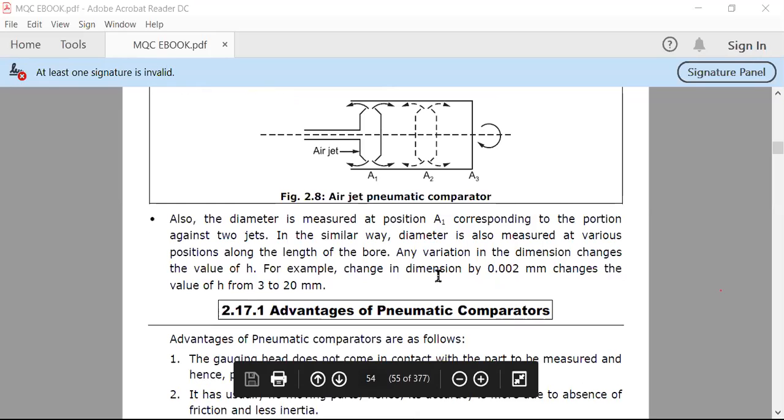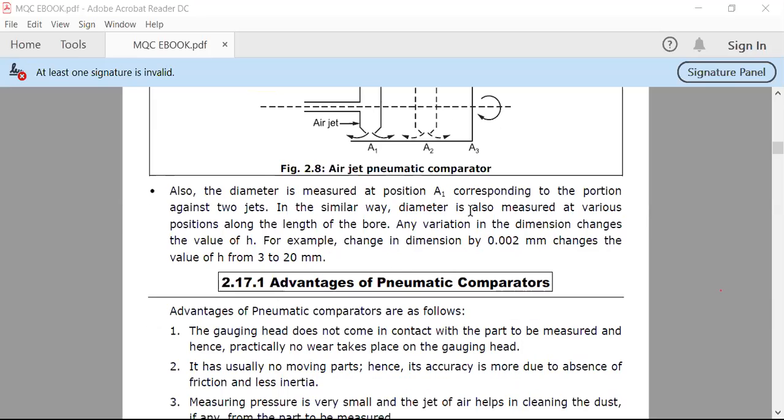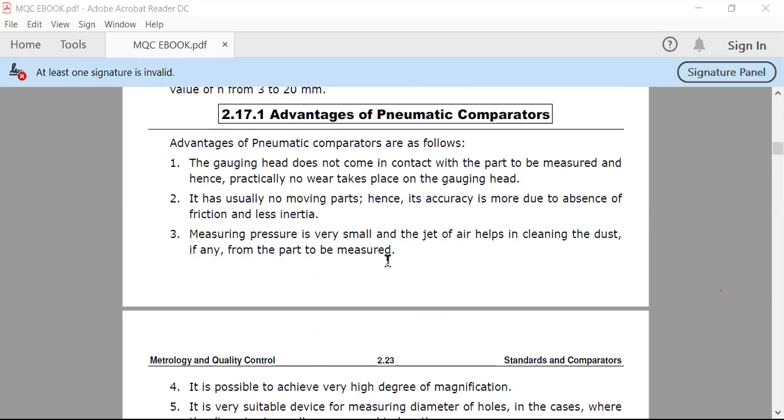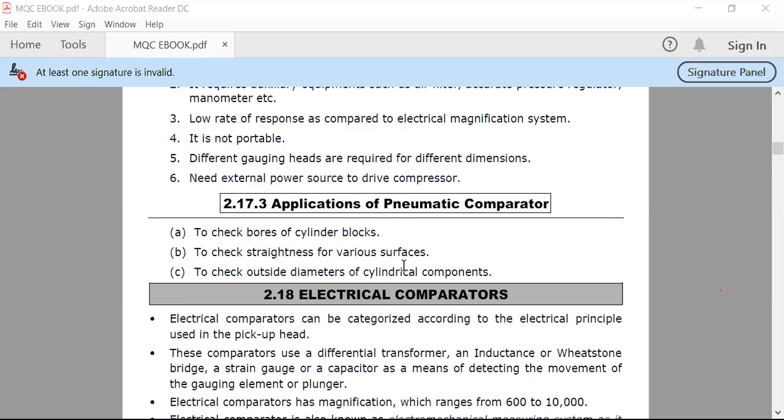So here one example value is given: a 3 to 20 mm drop in your manometric height will be similar to a 0.02 mm change in the dimension, but it is not exactly so every time. Okay, so here some advantages and disadvantages of the pneumatic comparator, and applications, are also given.